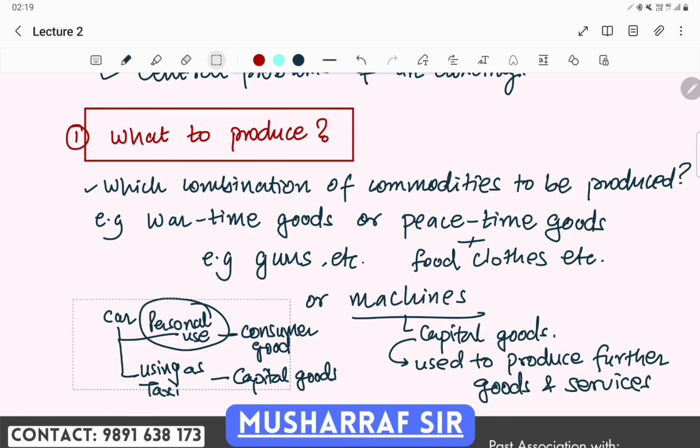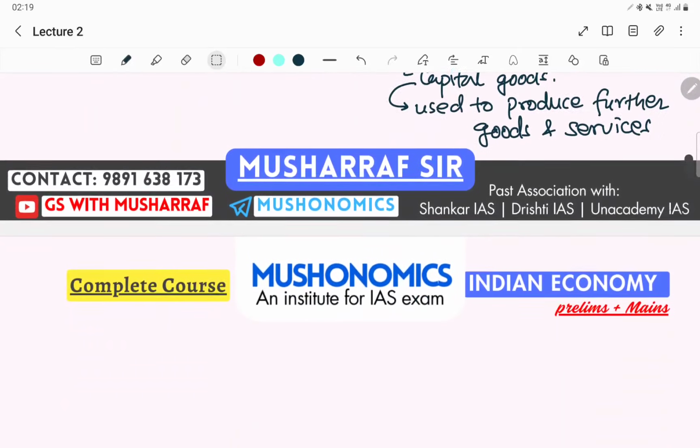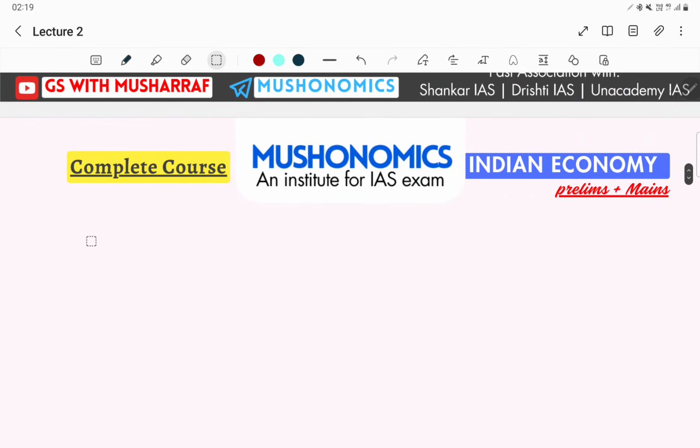So what to produce has these issues. The first problem, what to produce, also includes how much quantity or amount of commodities.